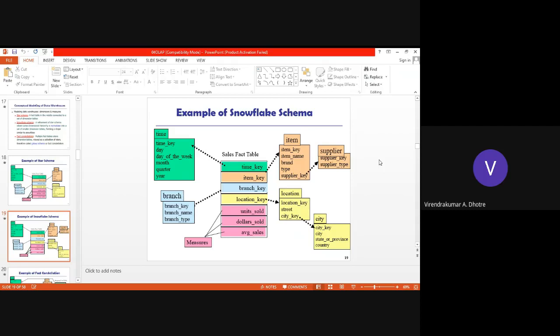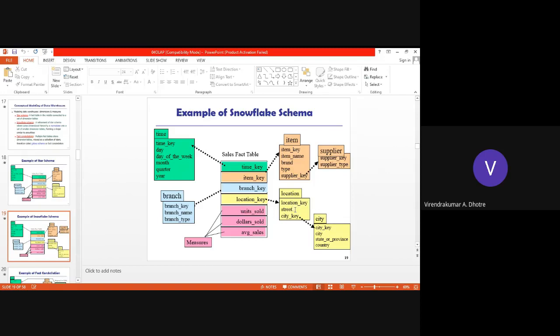It is nothing but a star schema, but it is more than that. Item contains supplier key and item key. The supplier key is again represented as a supplier dimension table. So I can say item here is acting as an item fact table, which contains two keys, item and supplier. And in the supplier dimension table, there is a supplier key and supplier type.